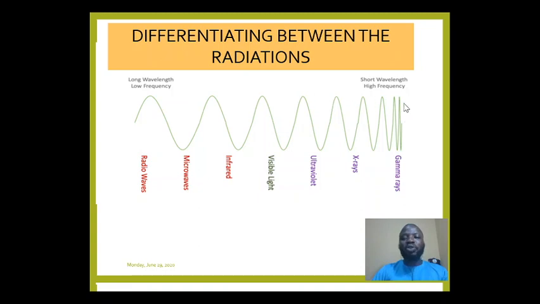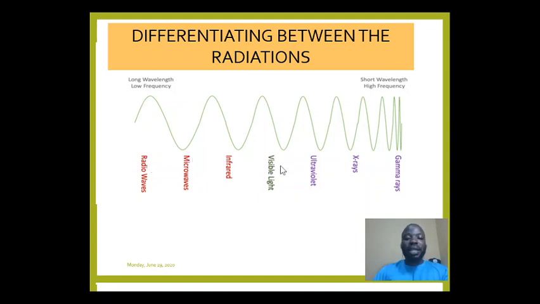While the time taken for this one to complete an oscillation is going to be very, very high, because the rate at which vibration is taking place here will be very fast, since they are tightly packed with each other. So in summary, radio wave has the longest wavelength, while gamma ray has the shortest wavelength. But in terms of frequency, gamma ray has the highest frequency, while radio wave has the lowest frequency.